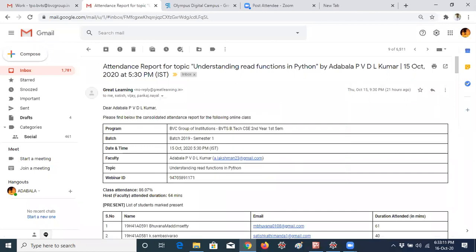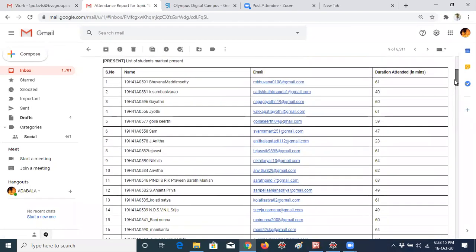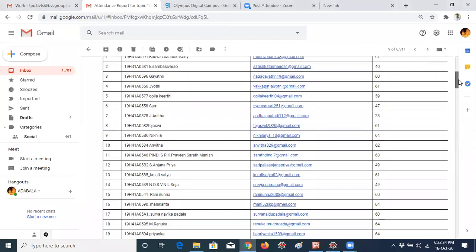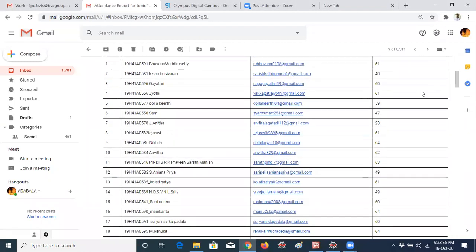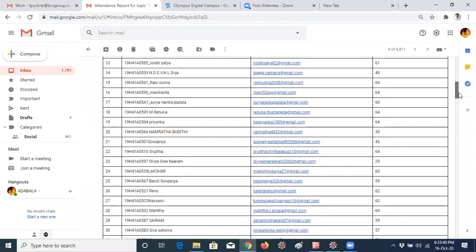Then only I will know your mail IDs, 9:30 p.m. only. Okay, so this is the time each and every one of you is spending. Bhavana, 61 minutes. Okay, Samba Sevarao is only 40 minutes. So that means of course you are not spending 20. I don't know why you are not spending. She is Hanita, 23 minutes. I am spending a lot of time for you. Some students are there, you can see here, even 29 minutes.